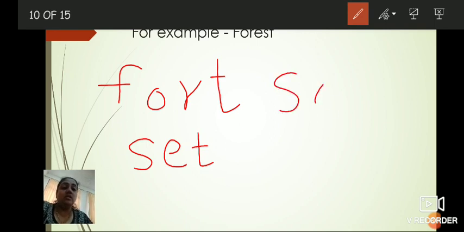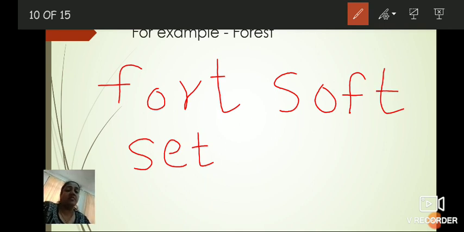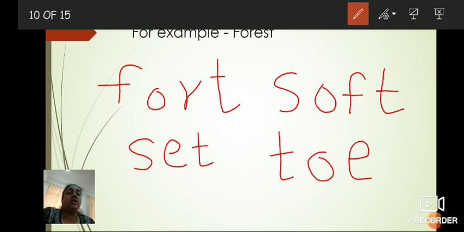Again, soft, S-O-F-T. Again, T-O-E. Understood? So like this, you have to write as many words as you can write. So at home, you can try it. Understood, no? How to find out the new words? Very good.